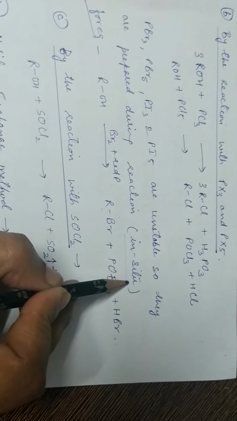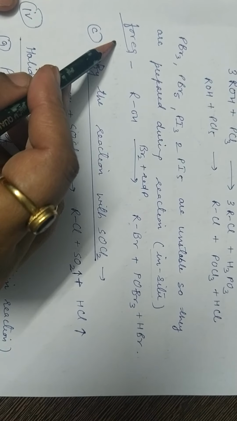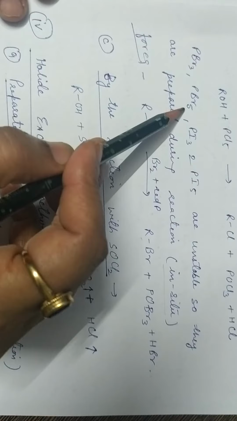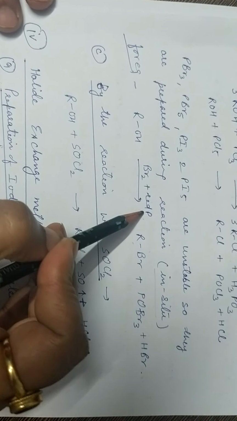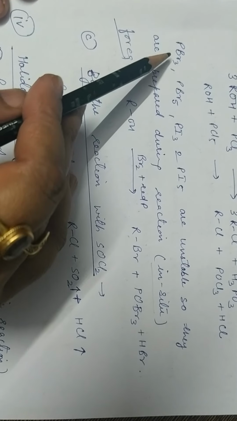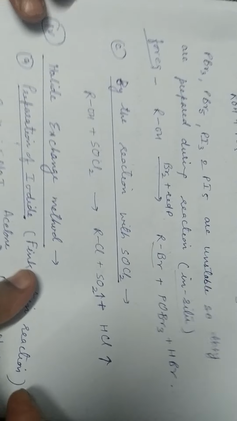These type of reactions are called in situ reactions. Suppose, for example, when we want to react with PBr3 or PBr5, then we use bromine and red phosphorus in the reaction. First these two react and convert into trihalide or pentahalide, and then the product is formed.